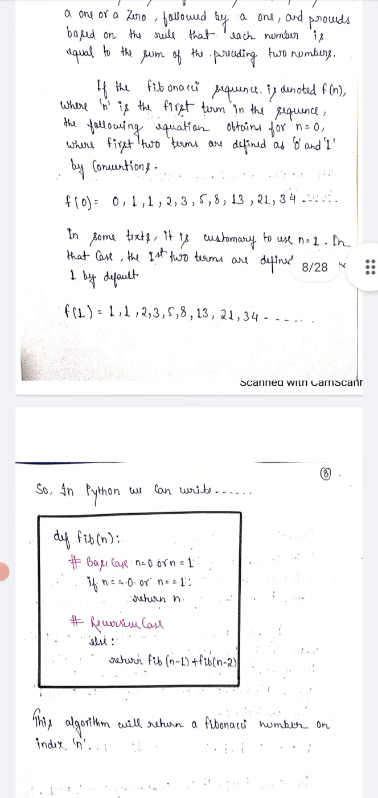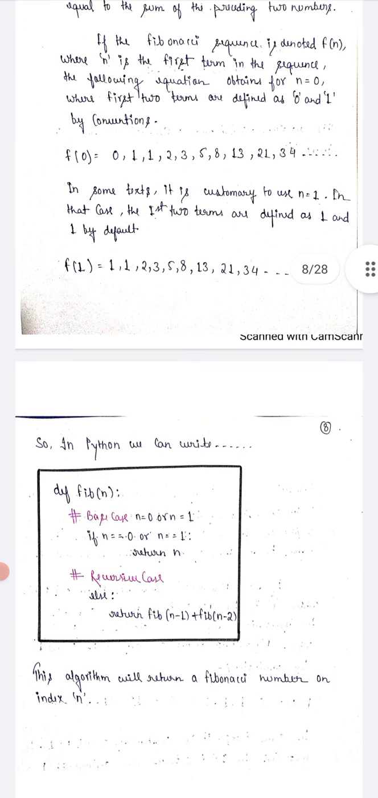So in Python we can write a program like this: def Fibonacci(n), base case: if n is equal to 0 or n is equal to 1, return n. Recursive case: else return Fibonacci(n minus 1) plus Fibonacci(n minus 2). This algorithm will return the Fibonacci number at index n.